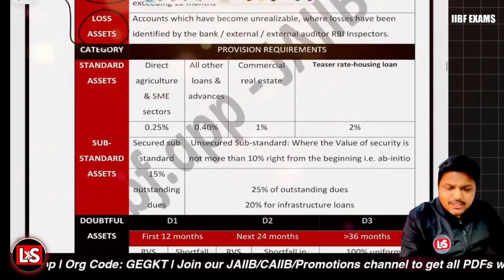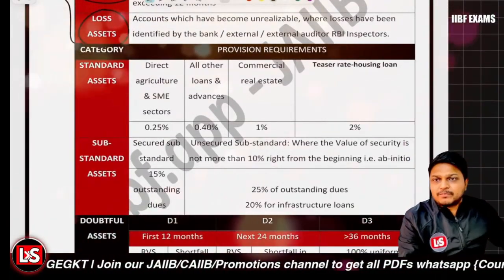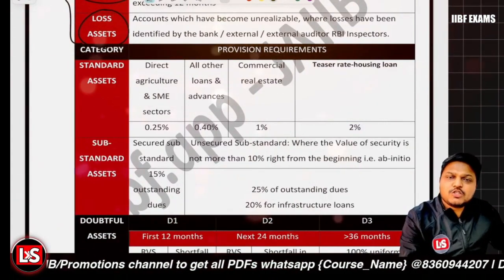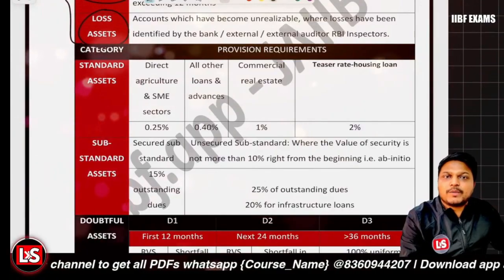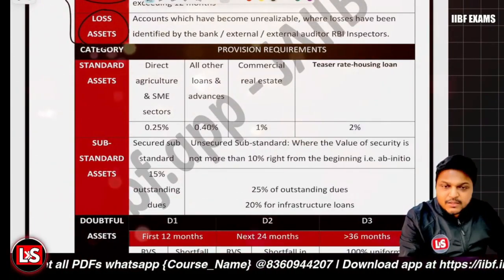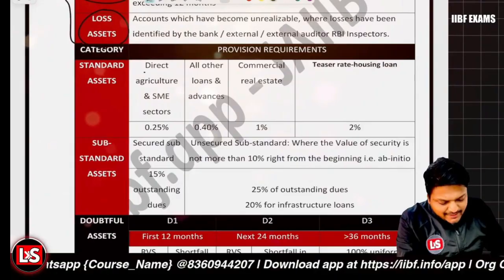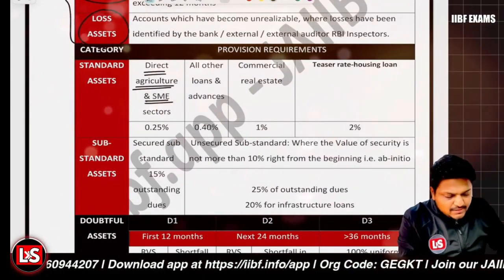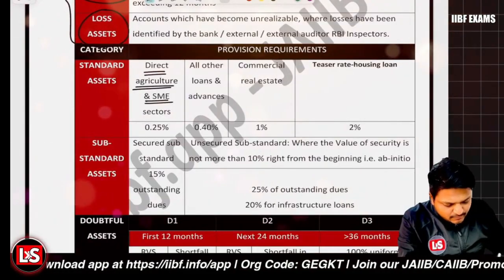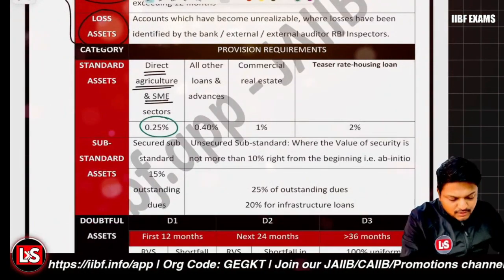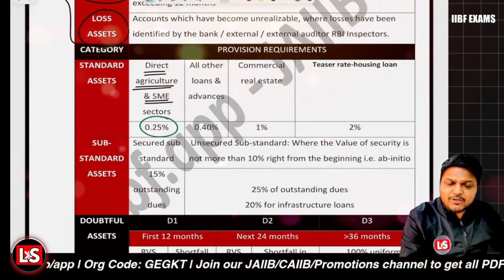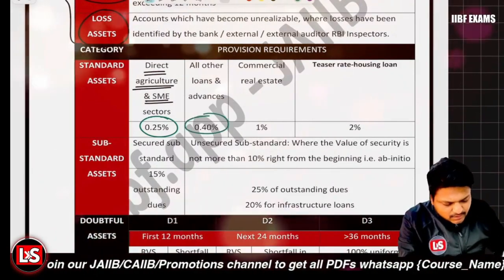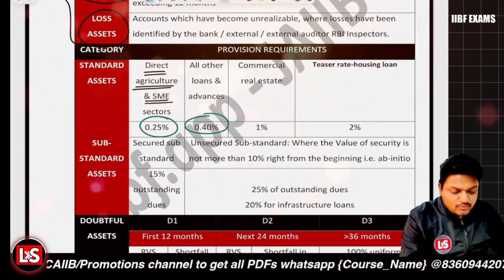Let's have a look at the provisioning requirements. I told you one thing, that for the standard assets also, provisioning is to be maintained. But the provision to be maintained for the standard asset is much lower. For standard assets related to direct agriculture and micro and small enterprises, it is 0.25% provision. For all other loans not classified as direct agriculture, SME or any other specific category, 0.40% of the outstanding is to be maintained as provisioning.